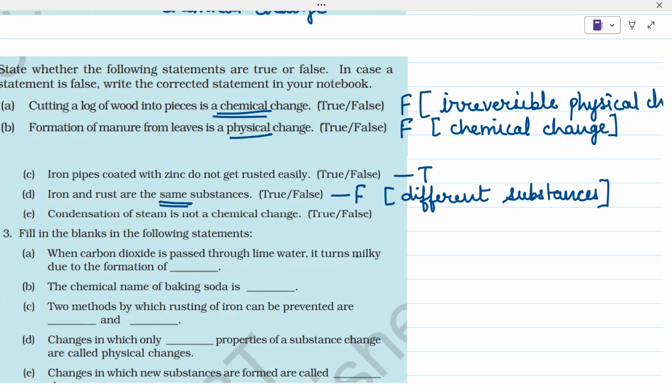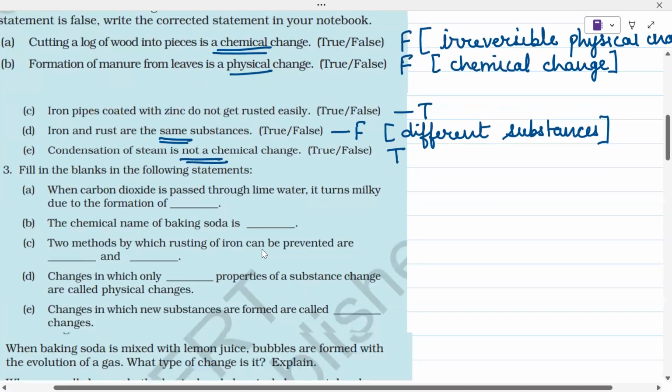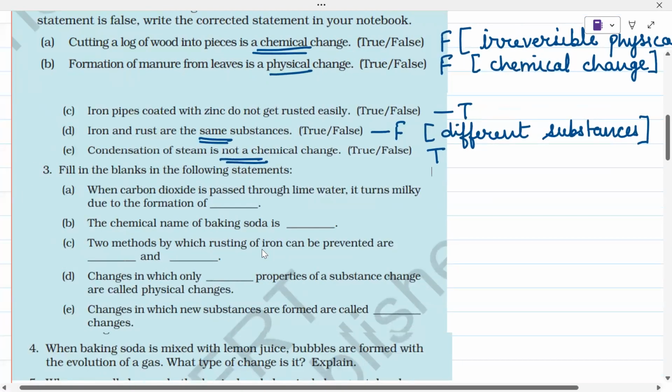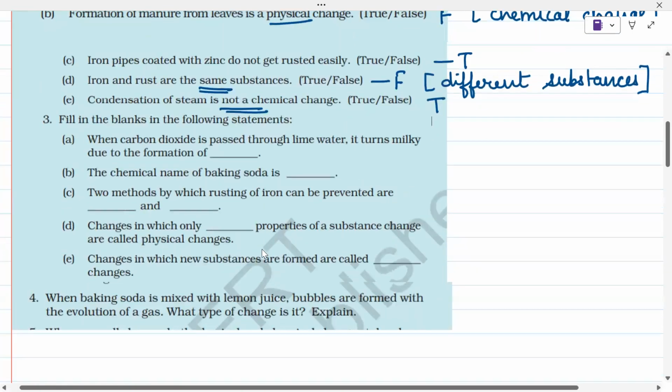Condensation of steam is not a chemical change. Yes or no? Yes, it is not a chemical change. It is a physical change. So this statement is true because here when the steam is getting condensed, it will convert into water again. That means only physical state of it is changing. So we will say that it is a physical change and it is not a chemical change. Right. Now moving on to next question, fill in the blanks in the following statements.